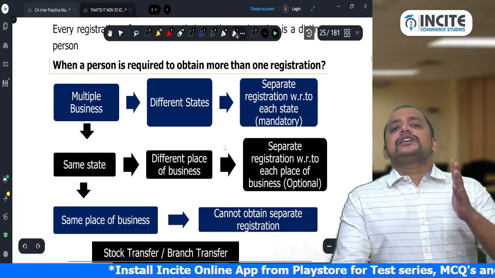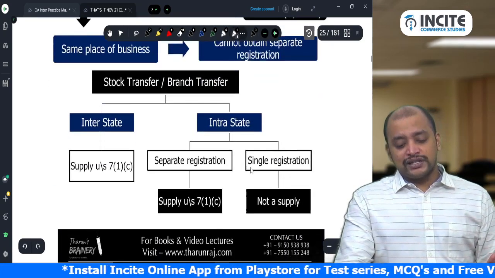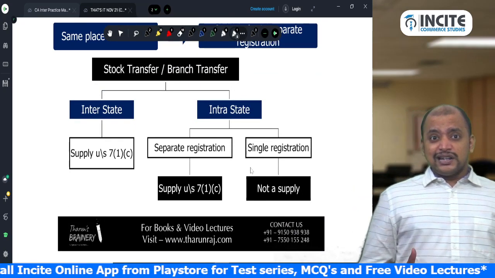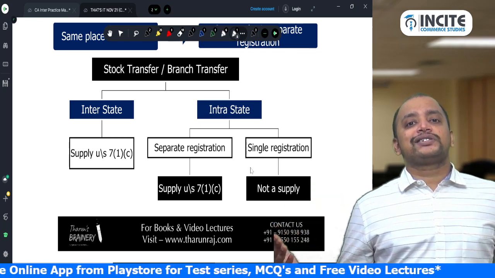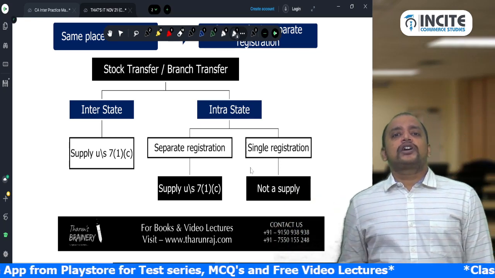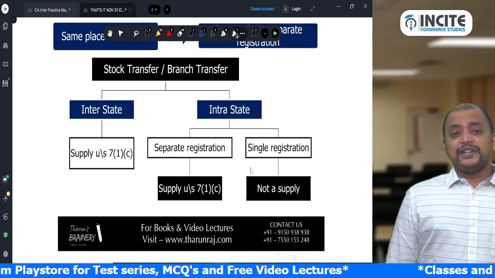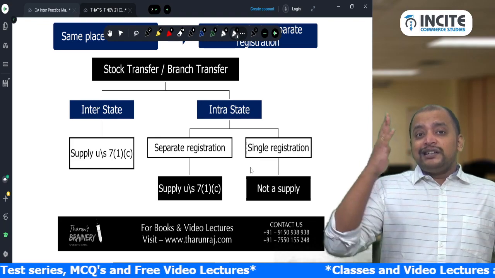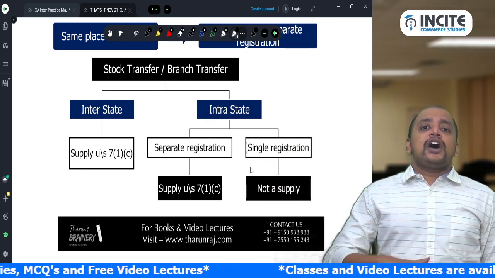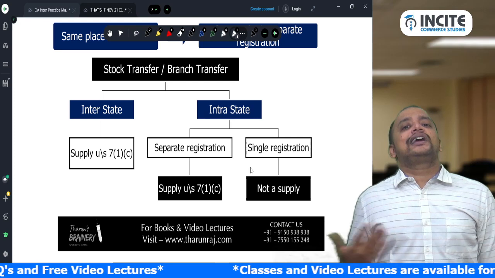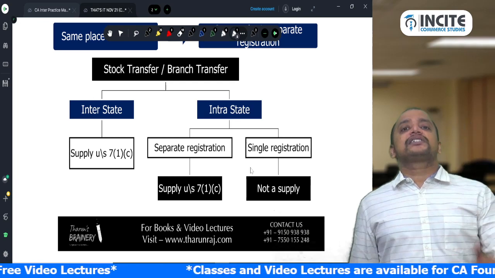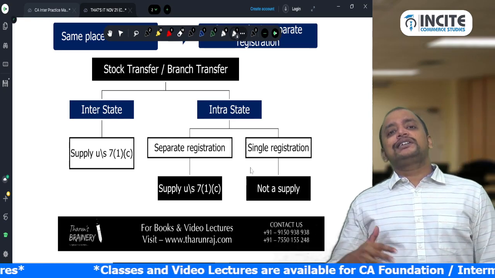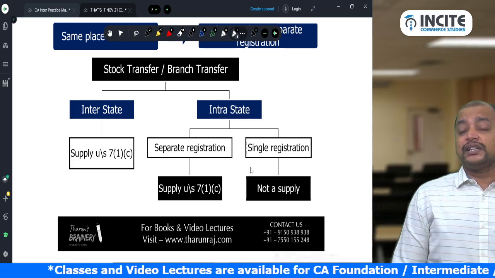One registration of a person to another registration is known as distinct person. Because of that, whenever there is a stock transfer or branch transfer, if it is interstate, it will become supply under 71C. When you have branches in different states, each state gets a separate registration, so it becomes a transaction between distinct persons, so supply under 71C. If it is intrastate stock transfer or branch transfer, within the state you have an option